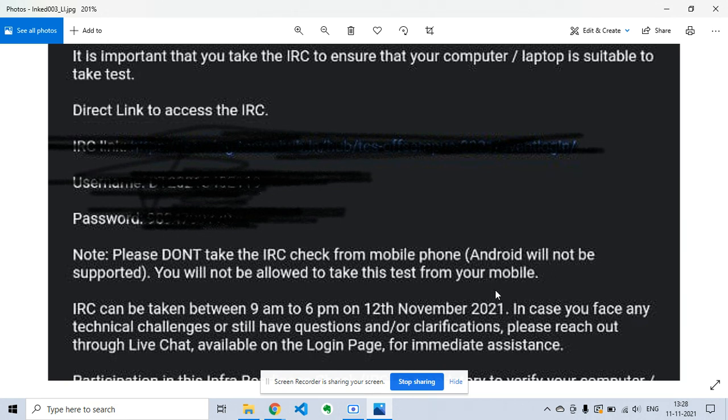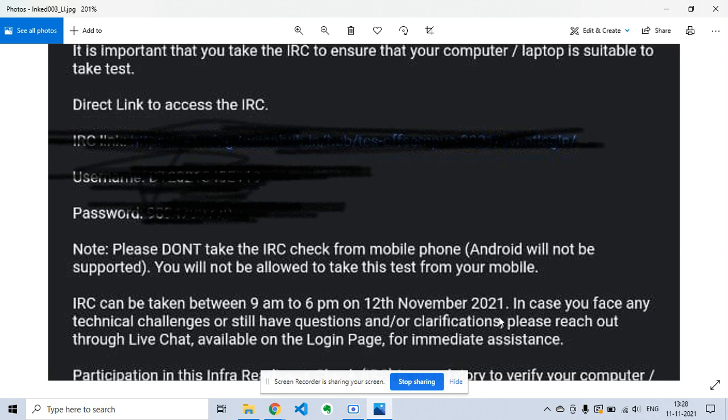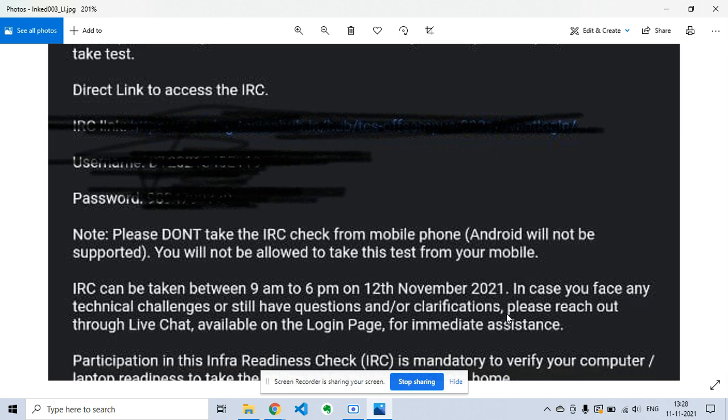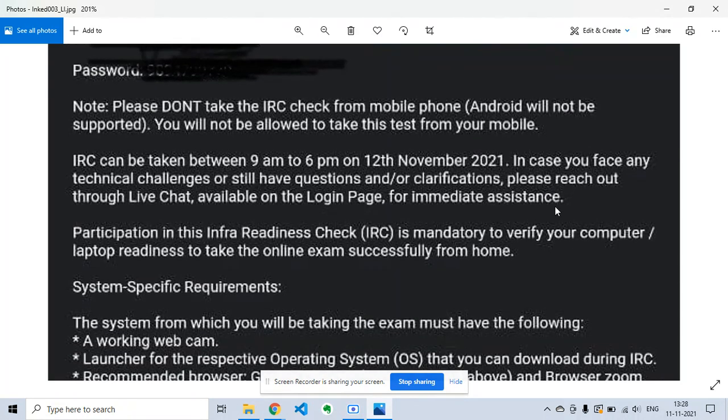and you will not be given the exam link. The IRC can be taken between 9 a.m. and 6 p.m. on 12th of November, so be ready in this time slot. From 9 a.m. to 10 a.m. there is a huge rush because everyone is trying to log in, so it is better to give it between 11 a.m. and 12 p.m. That is the ideal time where you can take this IRC test in a satisfactory way.